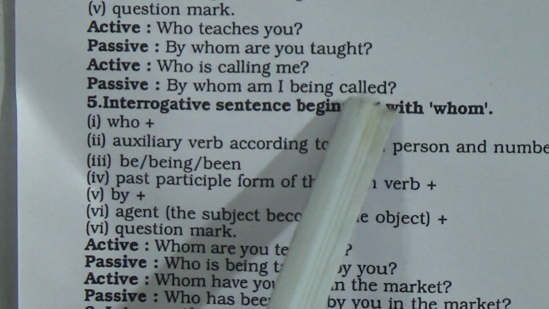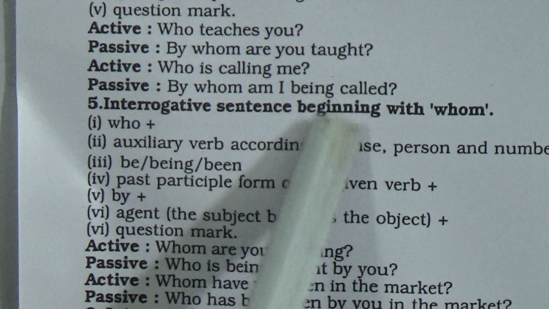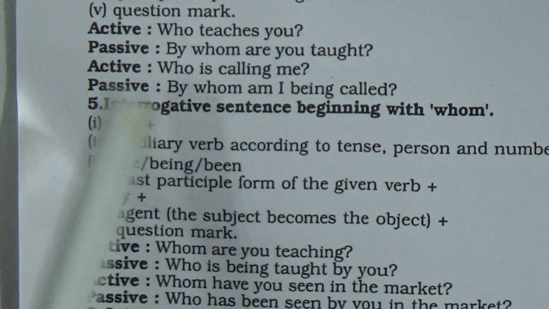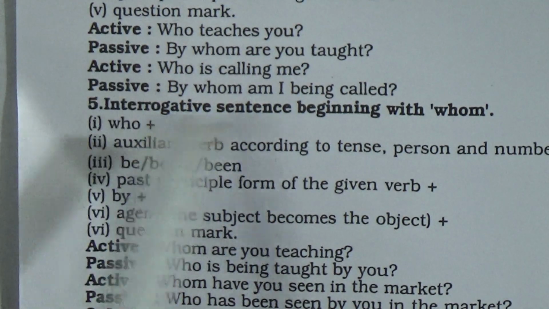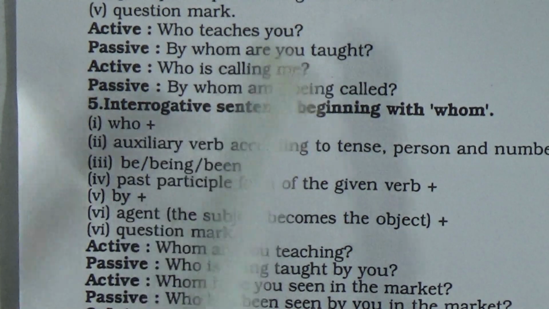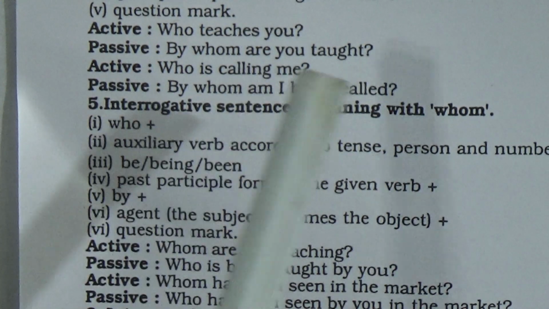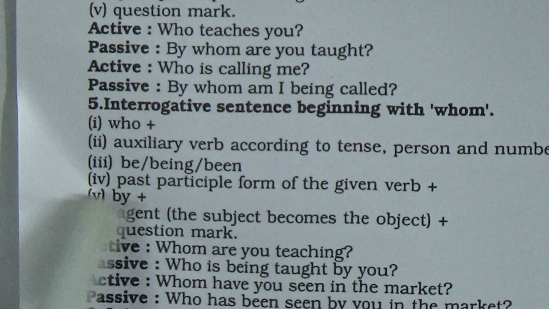So here as per our structure, what we have learned, when the interrogative sentence begins with who, at first we have to write by whom plus auxiliary verb according to tense and person, plus the object becomes the subject and past participle of the given verb plus question mark. Okay.